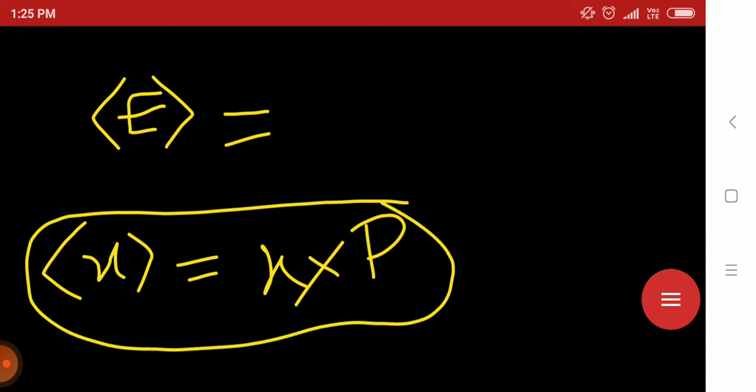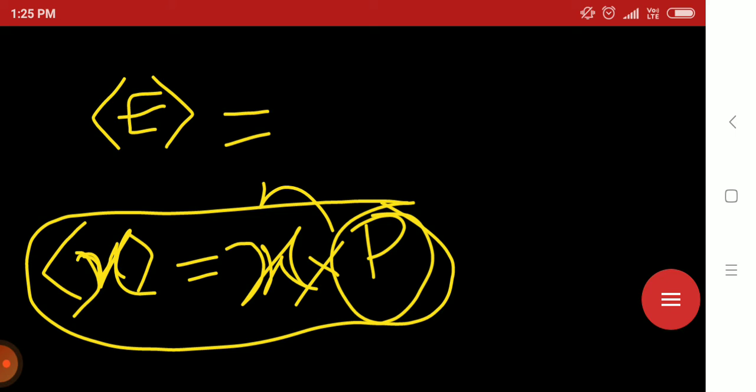Such as X is a physical quantity and you are asked for its expectation value, so you do X times the probability corresponding to that X.